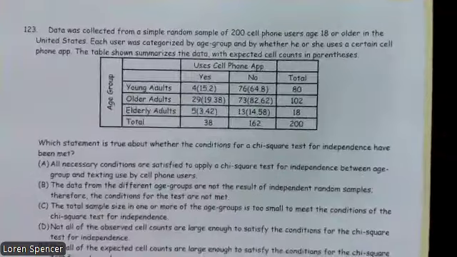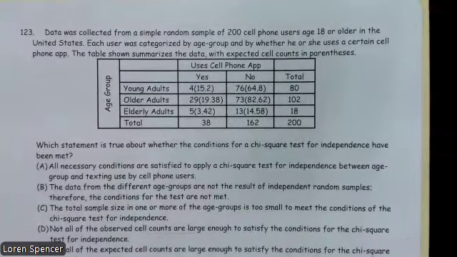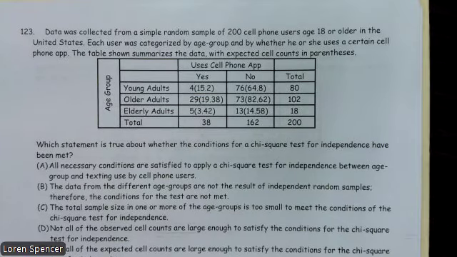Data was collected from a simple random sample of 200 cell phone users, age 18 or older in the United States. Each user was categorized by age group and whether he or she used a certain cell phone app. The table summarizes the data with expected cell counts in parentheses. Which statement is true about the conditions for chi-squared test for independence have been met?